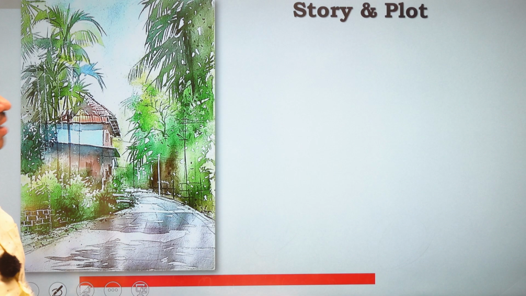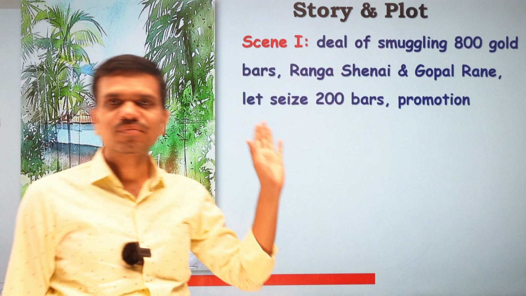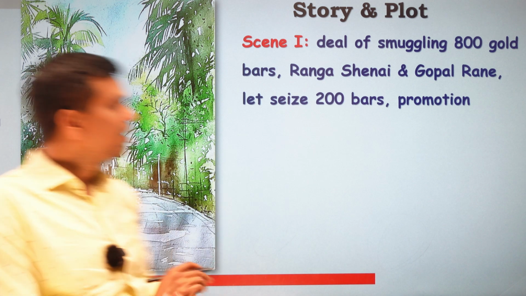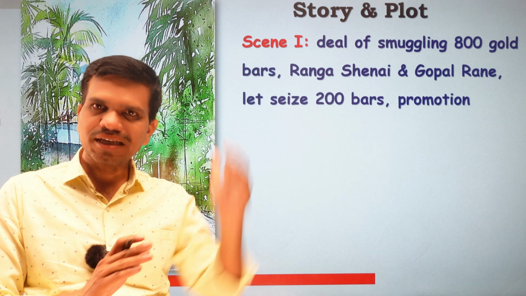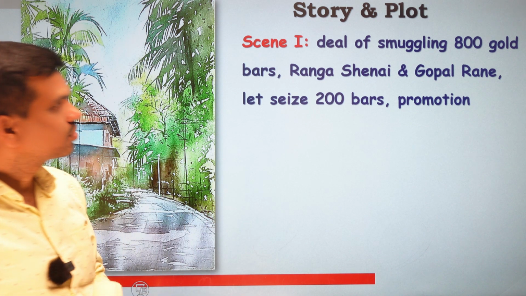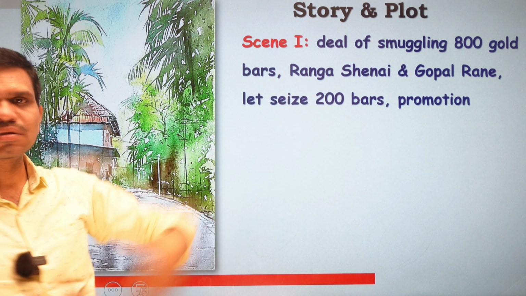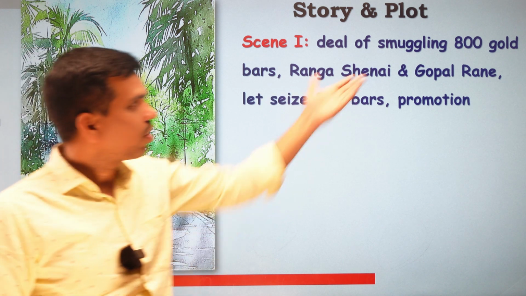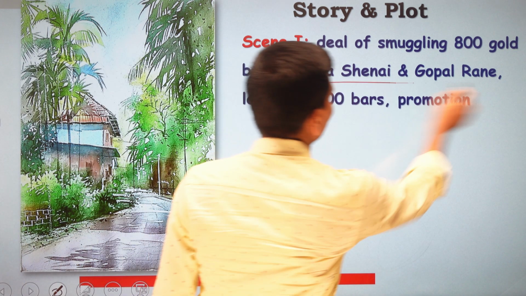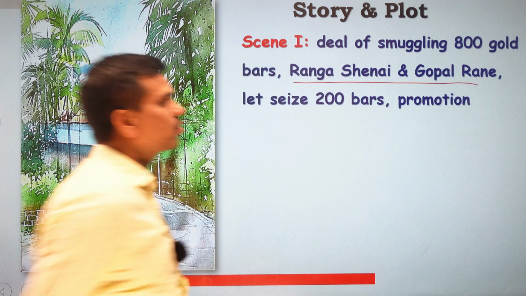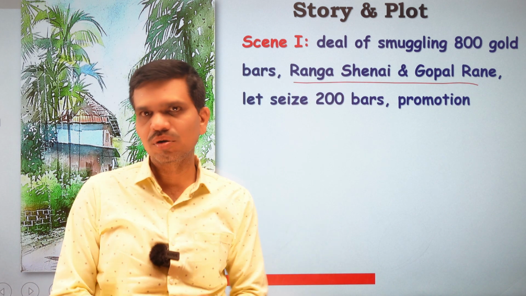Now here let's talk about the story and plot of the short story Hush. There are 5 scenes in the short story, and we will explain all the 5 scenes. Very first scene, what happens in the first scene? There is the deal of smuggling of 800 gold bars, and this deal is arranged by Ranga Shenai and Gopal Rane. But what happens in this deal of 800 gold bars smuggling?